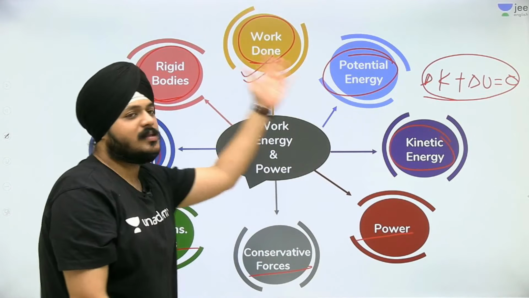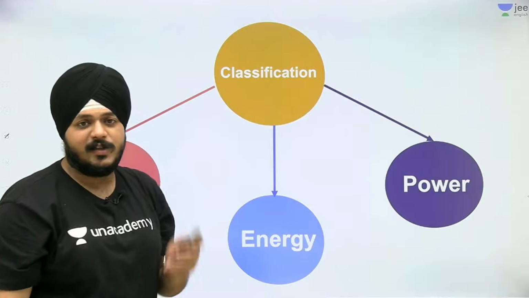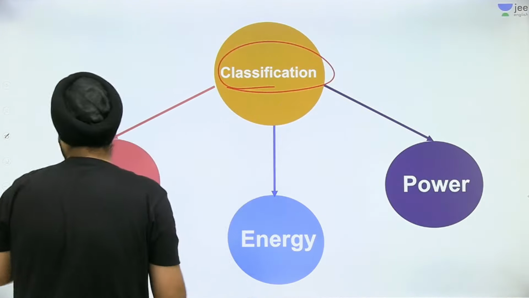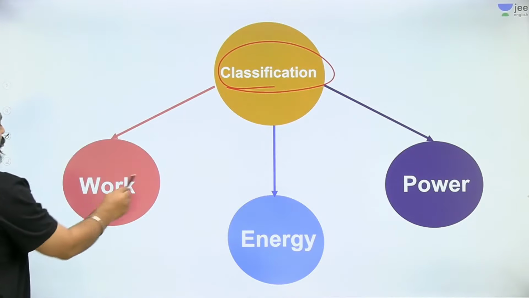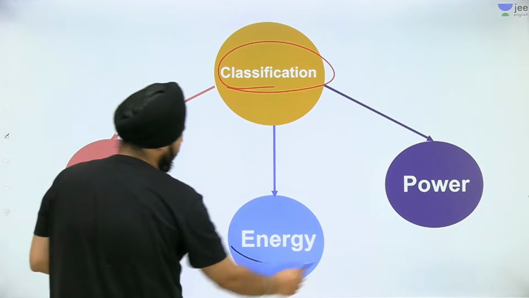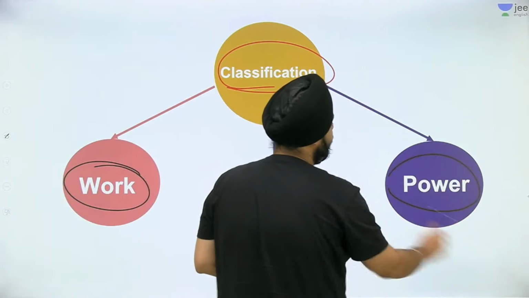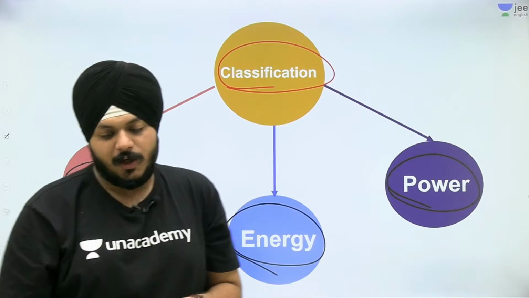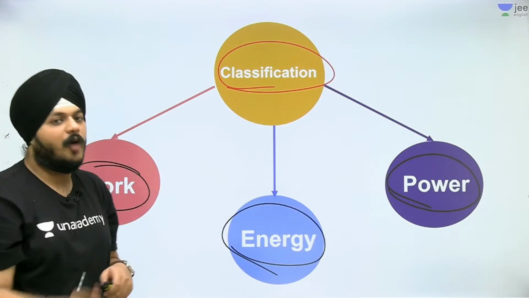See, if you're referring to this slide, then it will help a lot, right? Okay guys, moving forward, the most important classification of this chapter is that it is classified into 3 parts. The first one is work, the second one is energy, and the third one is power. Work, energy and power.